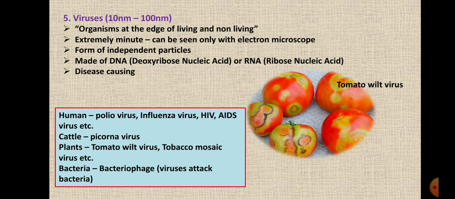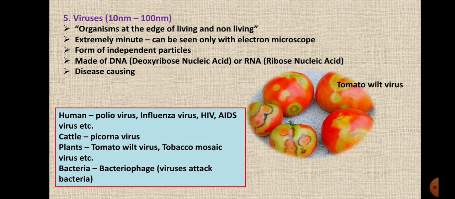And as I said, you can see the tomato wilt virus, the virus which has affected the tomato and caused the spoiling of the tomato. There are many different types of viruses which cause disease in plants as well as animals. Like in humans, poliovirus, influenza virus, HIV, AIDS.